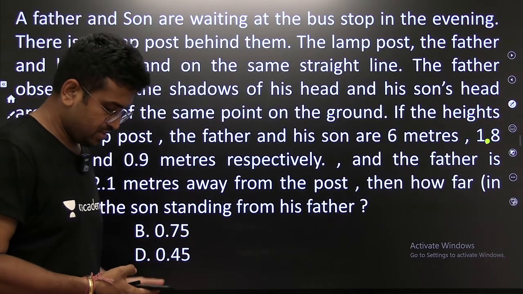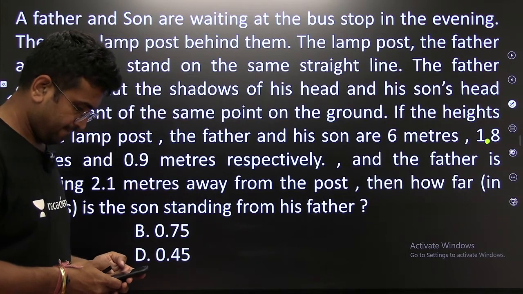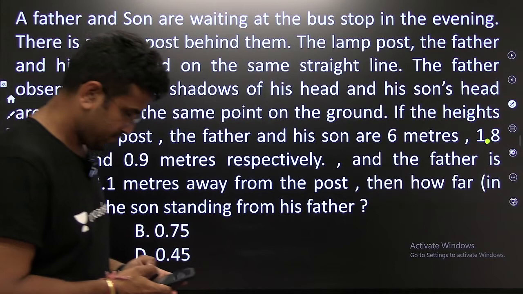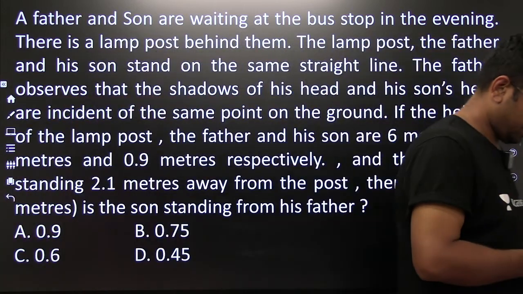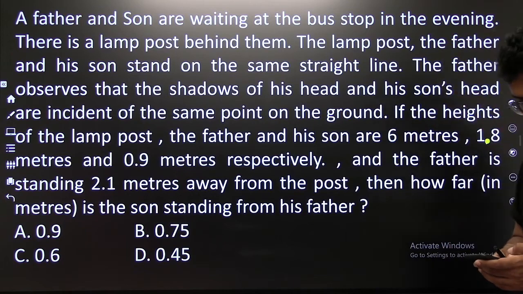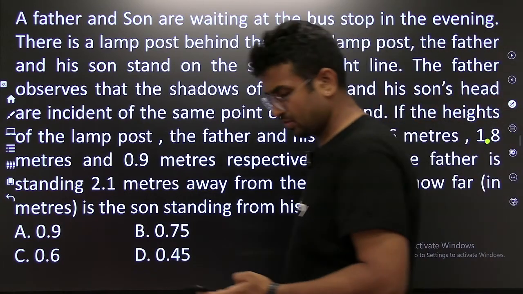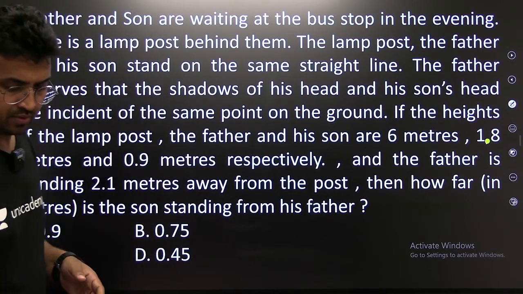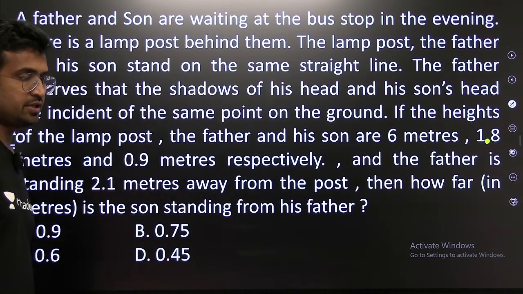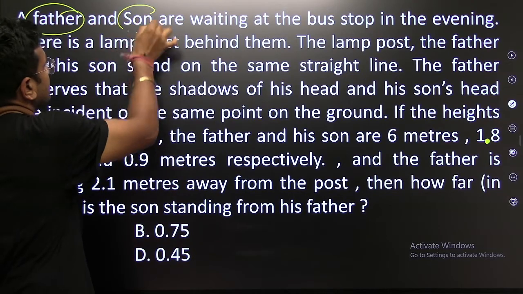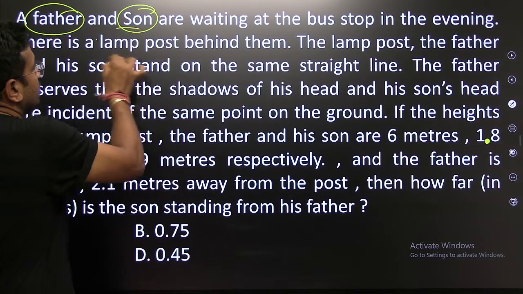What is the answer? Listen to this. What is mentioned? There is a father, there is a son, and then there is a lamppost.